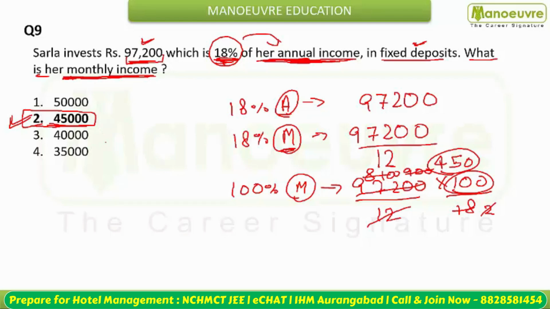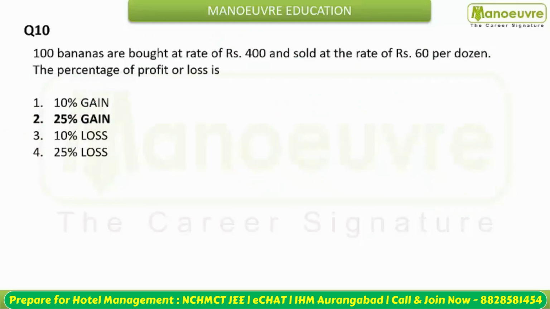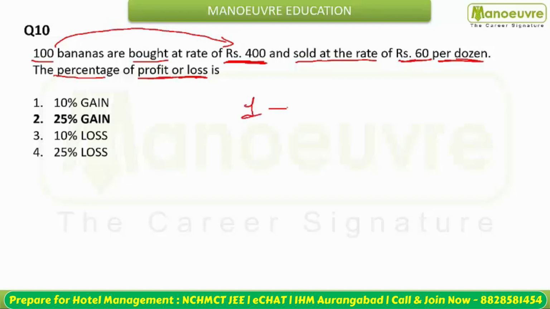Moving to the next question. 100 bananas are bought at rupees 400 and sold at the rate of rupees 60 per dozen. You need to find out the percentage of profit or loss. So 100 bananas were bought for rupees 400, so one banana was bought for 400 by 100, which is 4. This is your cost price.